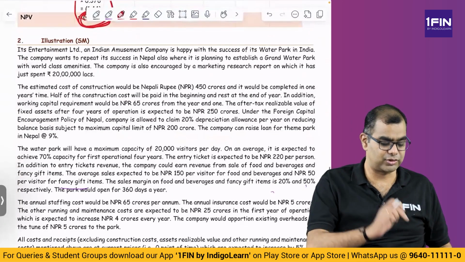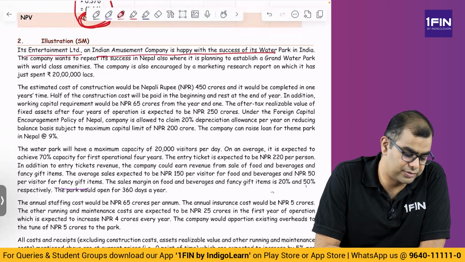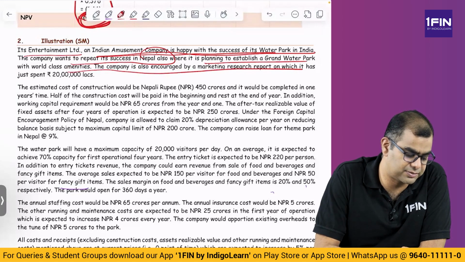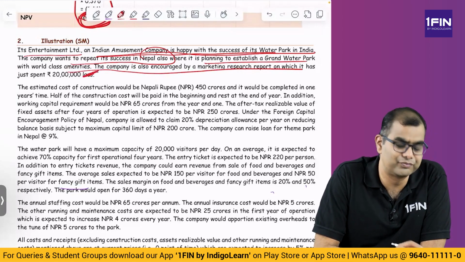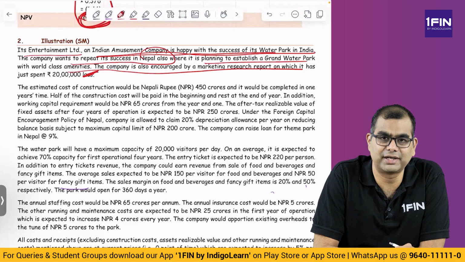Now let us look at the next question. Entertainment Limited, an Indian amusement company, is happy with the success of its water park in India. The company wants to repeat its success in Nepal, establishing a grand water park with world-class amenities, and is also encouraged by a marketing research report which it has prepared for rupees 20 lakhs. What is the relevance of this 20 lakhs marketing research report?